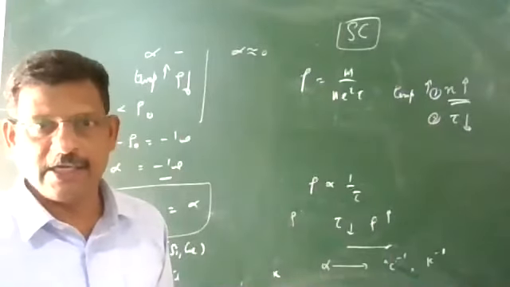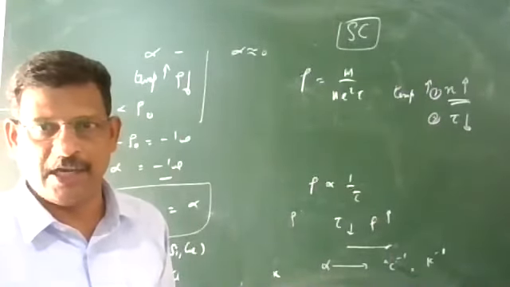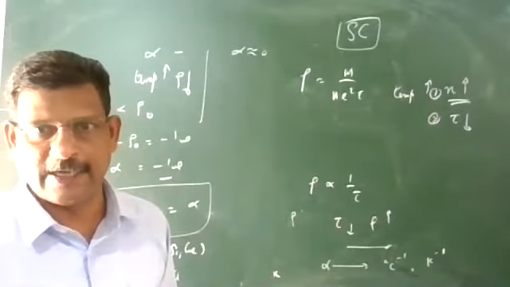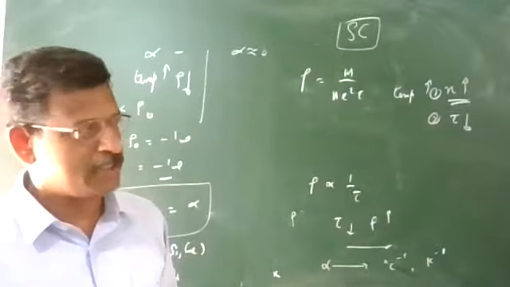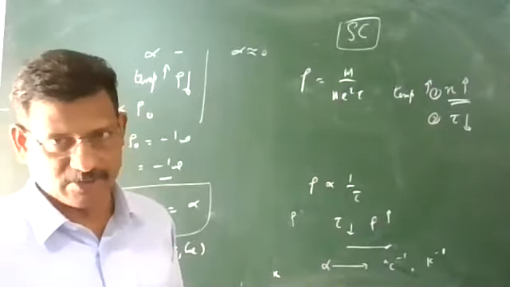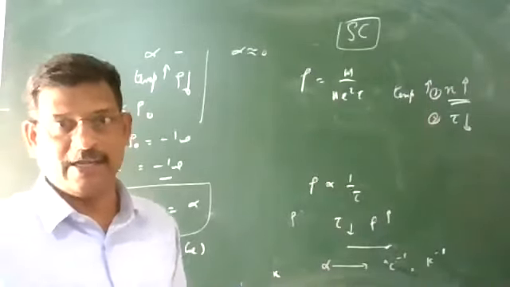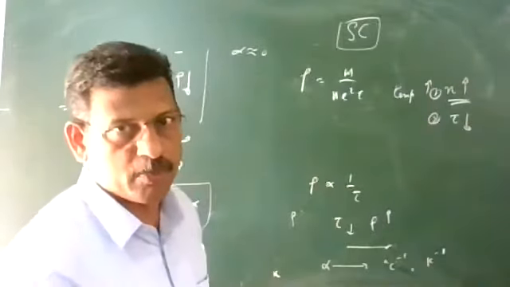But the increase in the value of n is more predominant than the decrease in relaxation time. If n increases up to 100 times, the decrease in the relaxation time may be 10 times. So the increase in the value of n is more predominant.